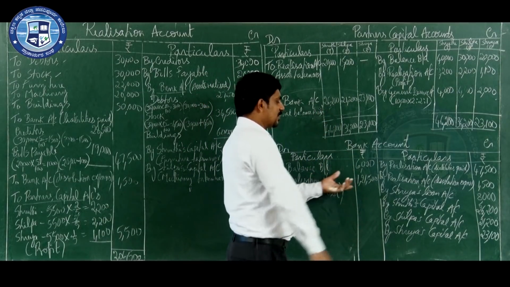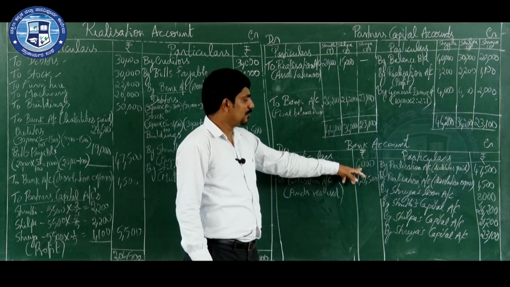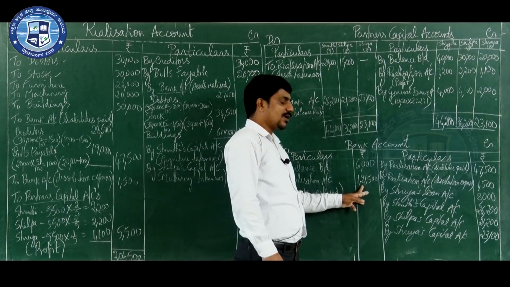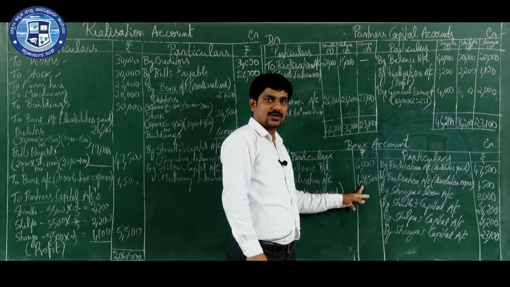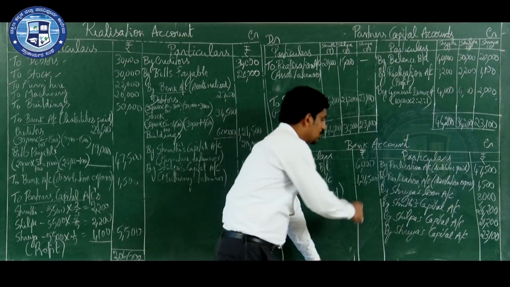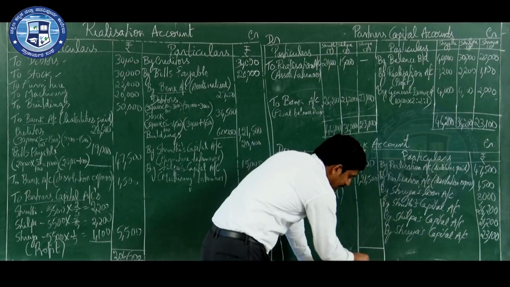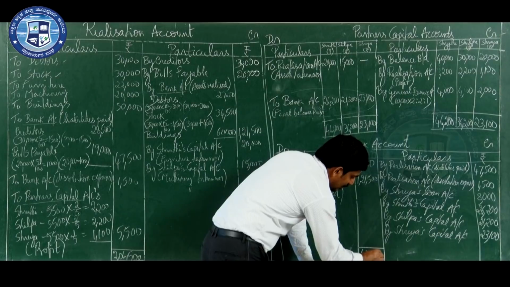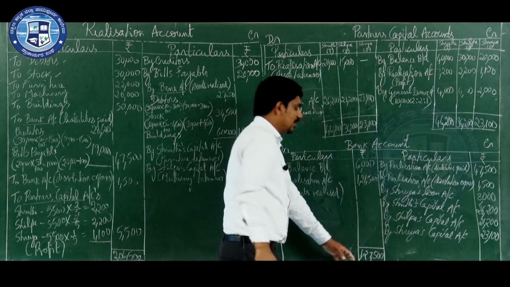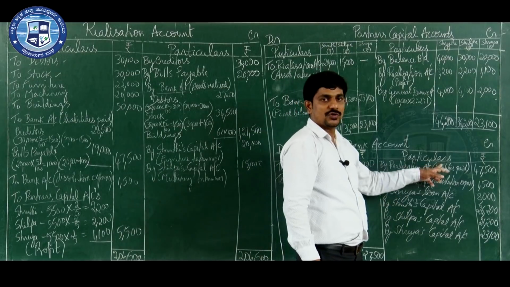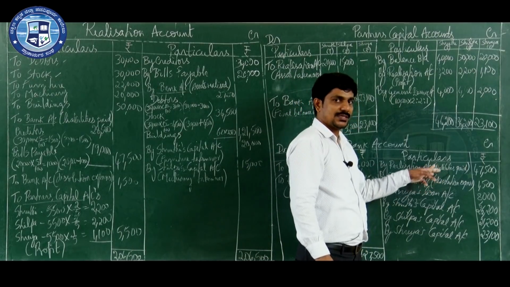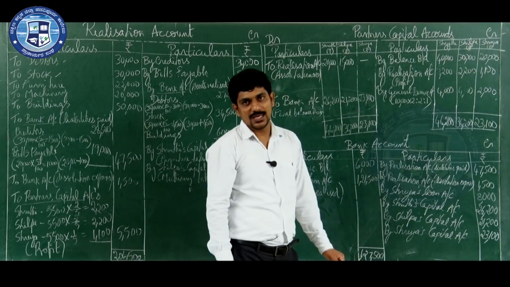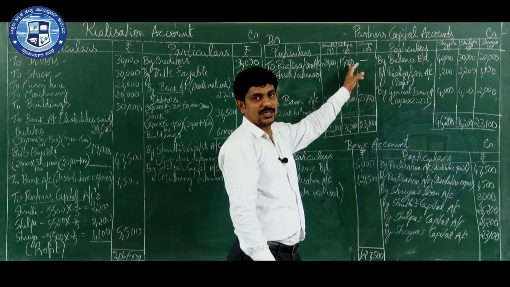See, the debit side shows how much cash is available. One is the opening balance, how much you have, 6,000. Then by selling the assets, how much did you collect? 1,21,500. So now how much total cash is in the bank? 1,27,500. This 1,27,500 you have to utilize for paying liabilities, dissolution expenses, the partner's loan, as well as the final balance to the partners.